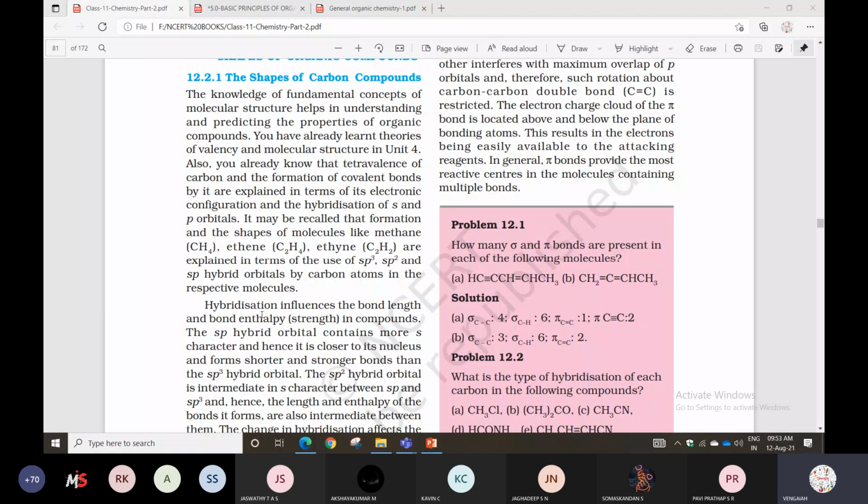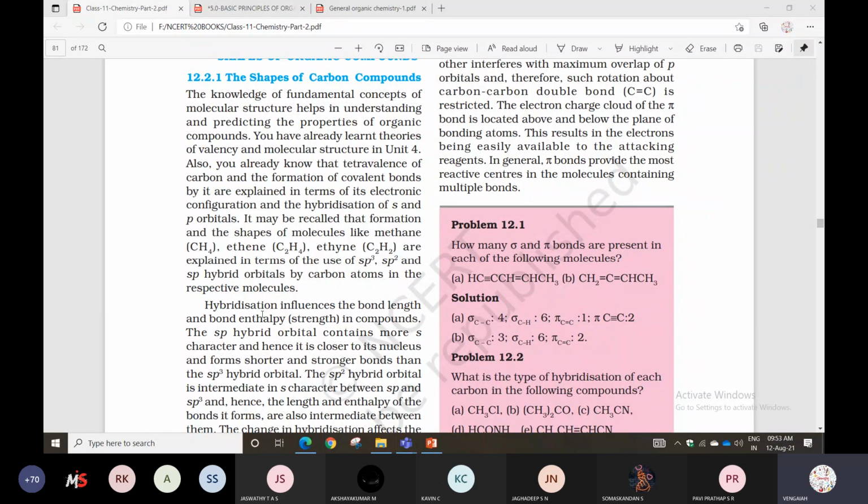So in this chapter we are studying only carbon compounds, nothing but carbon. What is its valence? Tetravalence, nothing but only 4. So we can intermix a maximum of 4 atomic orbitals only, not more than that. That's why we are studying here only sp, sp2, sp3. Not sp3d, sp3d2, sp3d3, like that. D orbitals we will not study, only s and p orbitals. Be careful, remember that point.